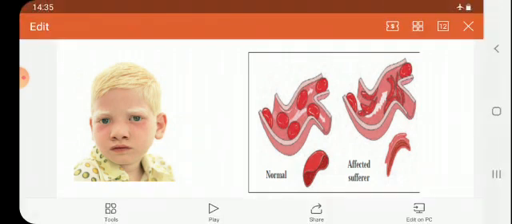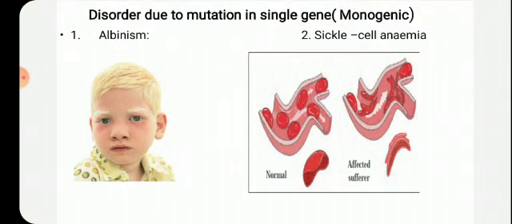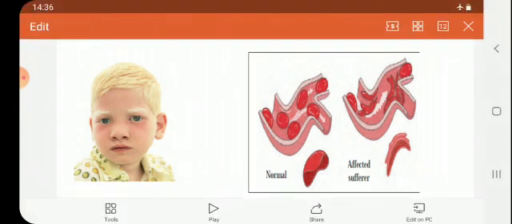Children, it is advised that if father or mother or both are affected by sickle cell anemia, or if they are carriers of this disease, you had studied previously that if someone is a carrier but it is not dominant, then sickle cell is not seen in that person, but he is a carrier also. So at that time, the young one or the next generation may be the sufferer of that disease.